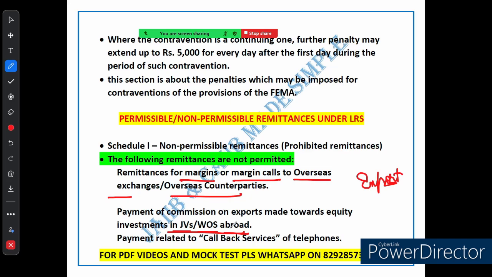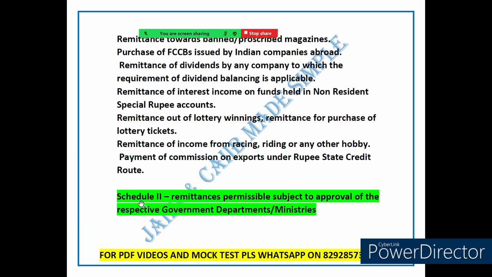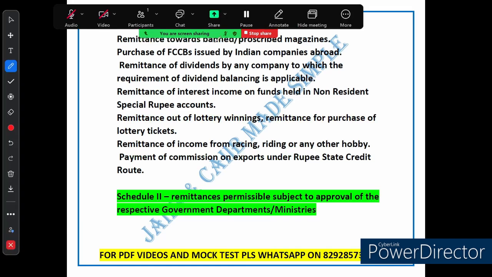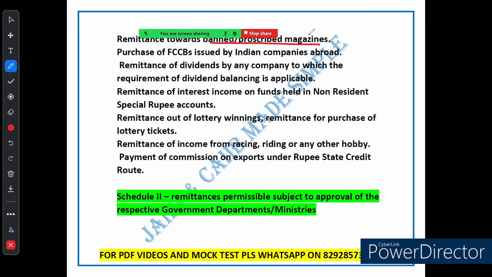Now the next thing is callback service. Another thing you can't do is send money for something called callback service. This refers to certain types of international phone service that are prohibited, so in this case also remittance cannot be done. Let's see the next point. Furthermore, you also can't send money to buy banned or proscribed magazines. And you are not allowed to purchase, using LRS, foreign currency convertible bonds (FCCB) issued by an Indian company abroad.